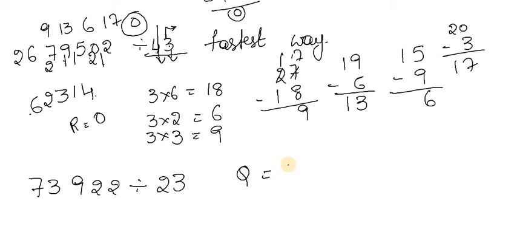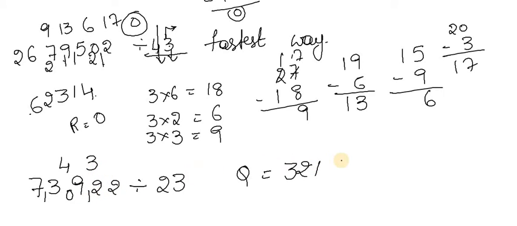So here I am writing the quotient directly. 2 3s are 6. So the remainder will be 1, 13. So 3 3s are 9. 13 minus 9 is 4. And 2 2s are 4. And the remainder is 0. So 3 2s are 6. 9 minus 6 is 3. 2 1s are 2. And the remainder is 1.